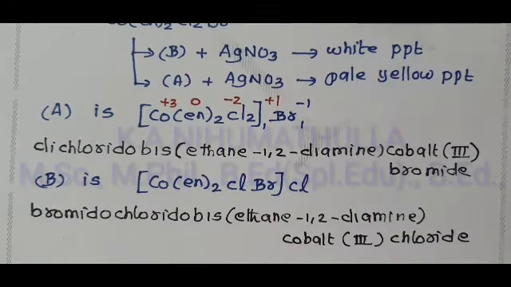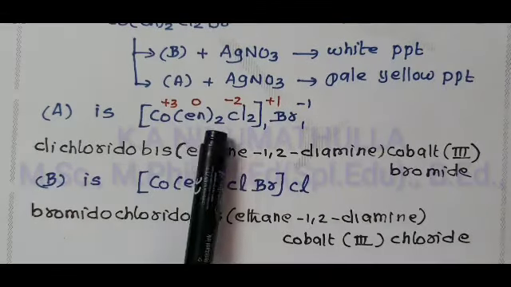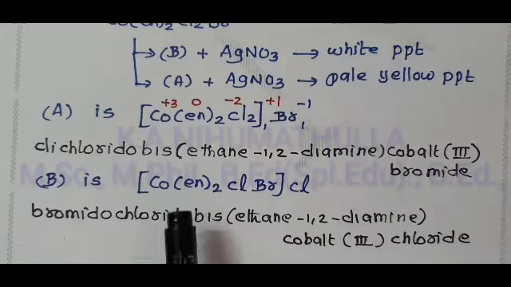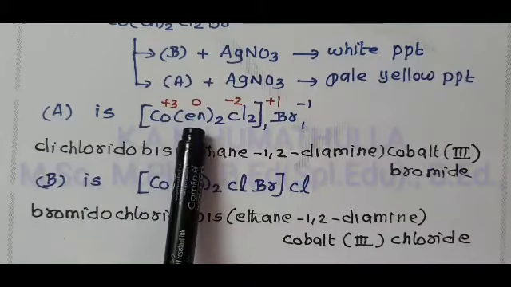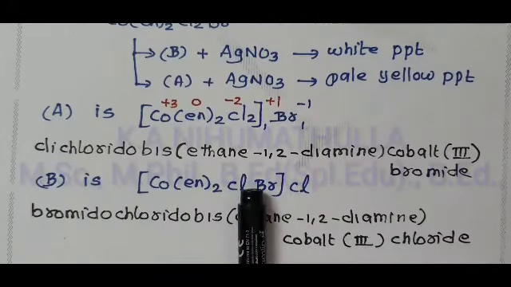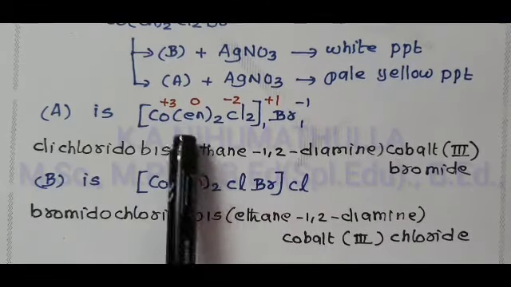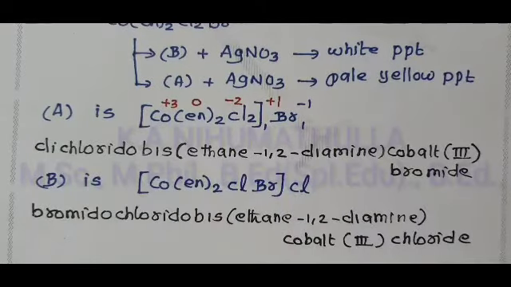Then one more question is asked. What is the hybridization and geometry of the first complex? Hybridization and geometry of the second complex. Here ethane-1,2-diamine is present. That is a strong field ligand. Therefore, the strong field ligand pairs all the unpaired electrons present in the cobalt 3+ ion.